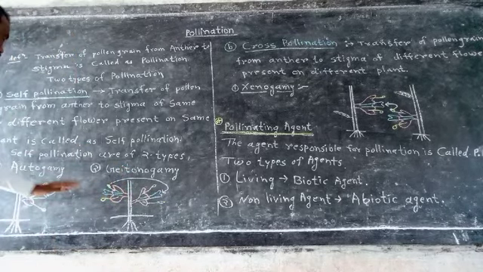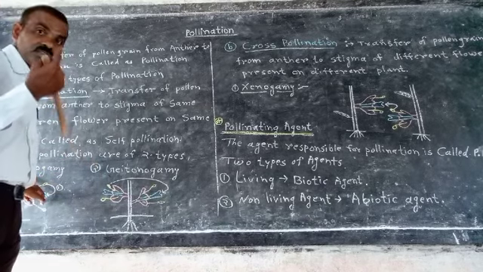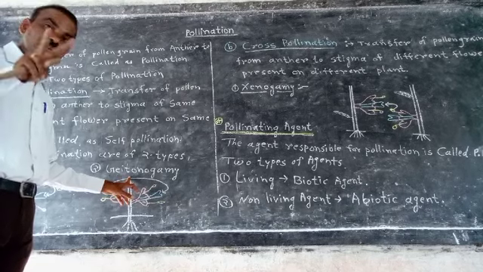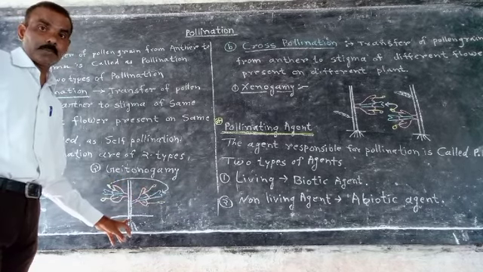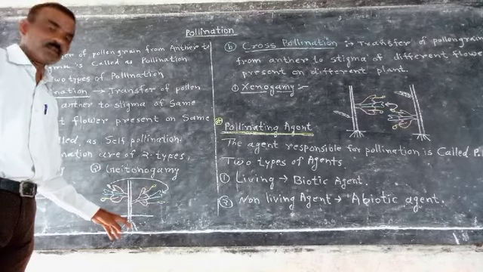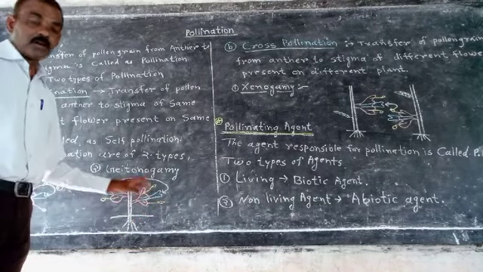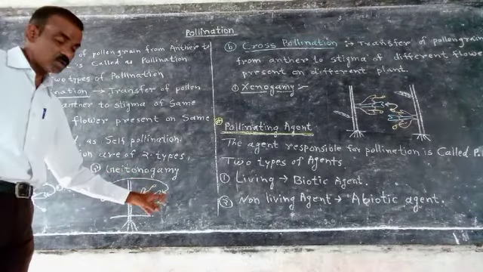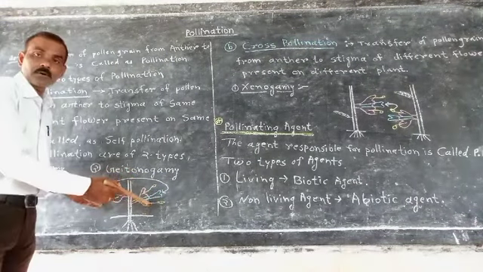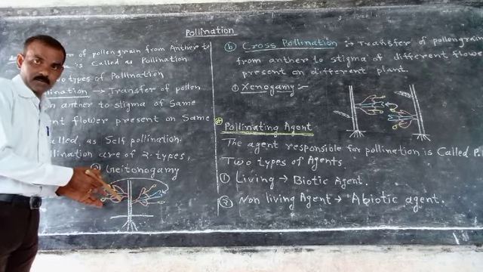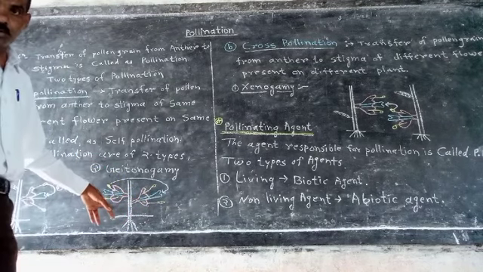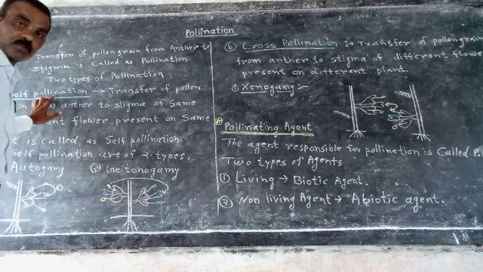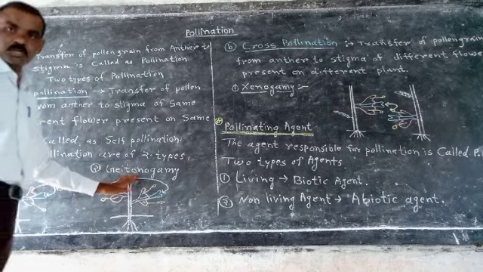Self pollination is of two types: autogamy, within a single flower, and geitonogamy, between two flowers of the same plant. The plant is the same but the flower is different. The definition of geitonogamy: transfer of pollen grain from anther to stigma of a different flower present on the same plant. That is geitonogamy. So the first type of pollination, self pollination, has two types: autogamy and geitonogamy.